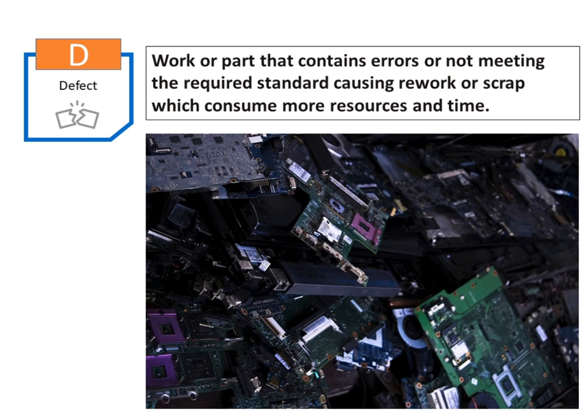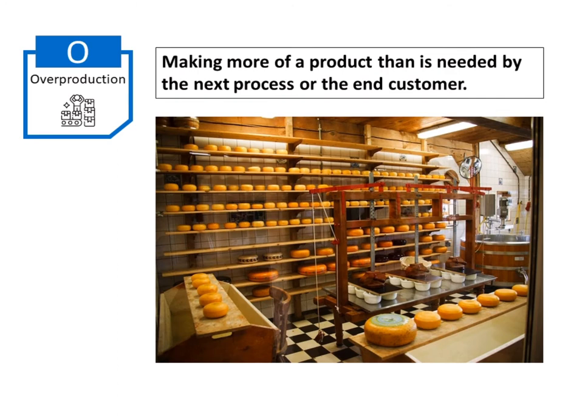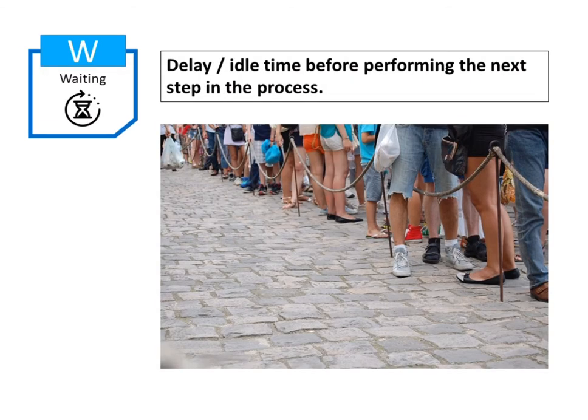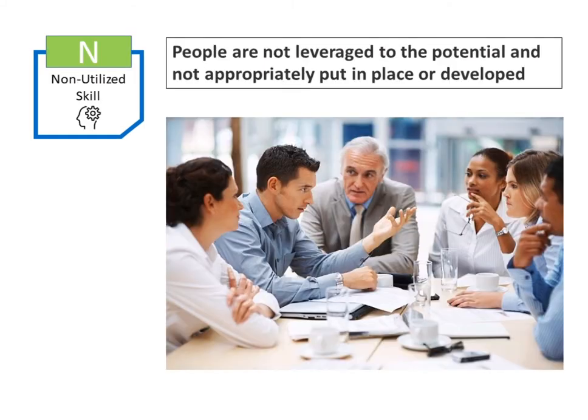Defect. Defect is a work or part that contains errors or is not meeting the required standard, causing rework or scrap, which consumes more resources and time. Overproduction. Overproduction is making more of a product than is needed by the next process or the end customer. Waiting. Waiting is delay, idle time before performing the next step in the process.